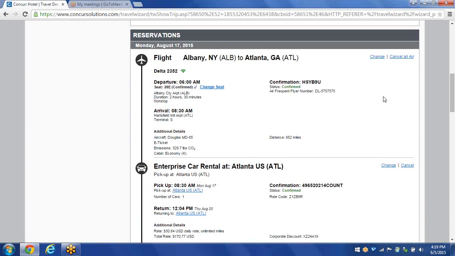So we come to the very first flight, which is my departure flight. In my departure flight, in the upper right-hand corner, I can cancel all air if I want to, or even change the flight parameters. Also, this is a place where I can change my seat. If you notice, my seat is 28E, which is confirmed. To change my seat, all I need to do is click on the link.